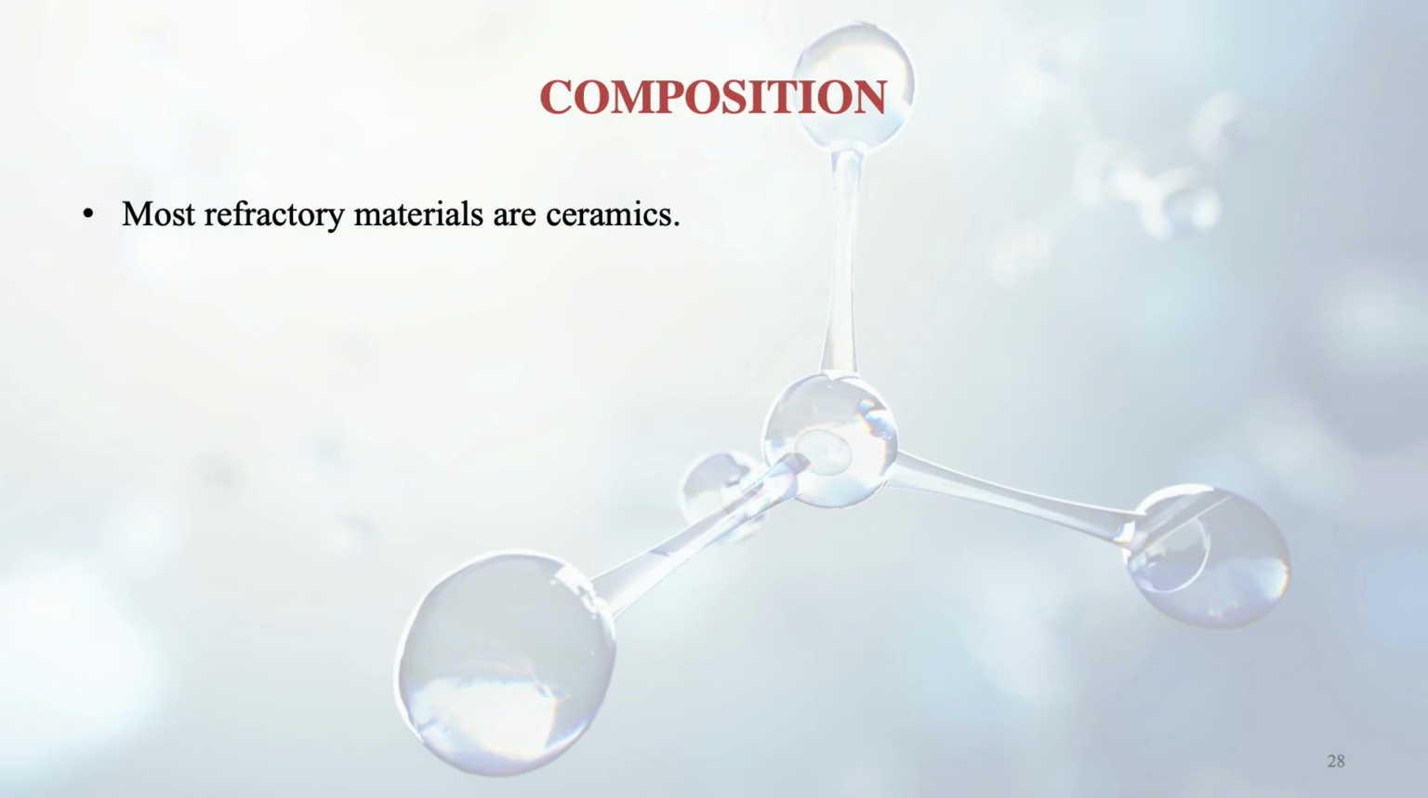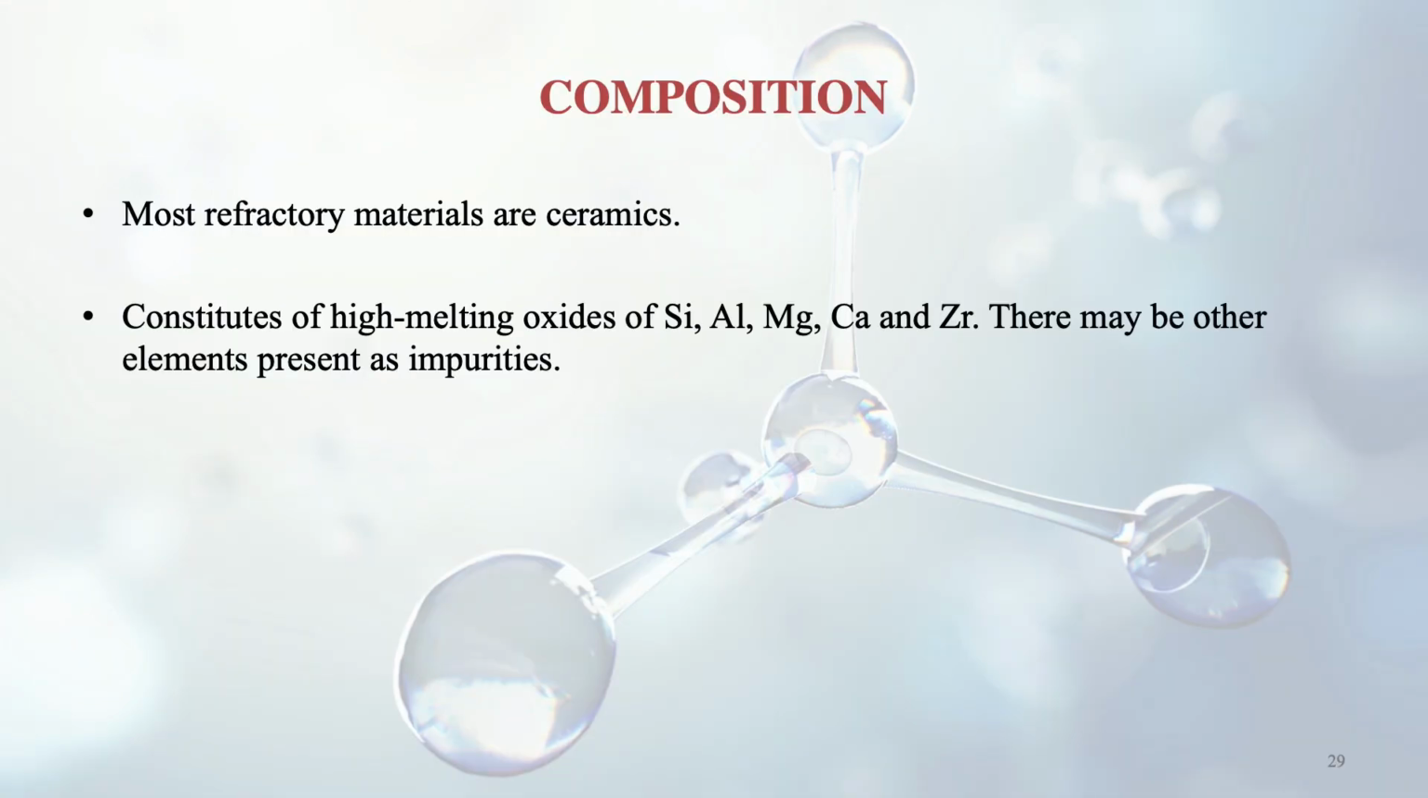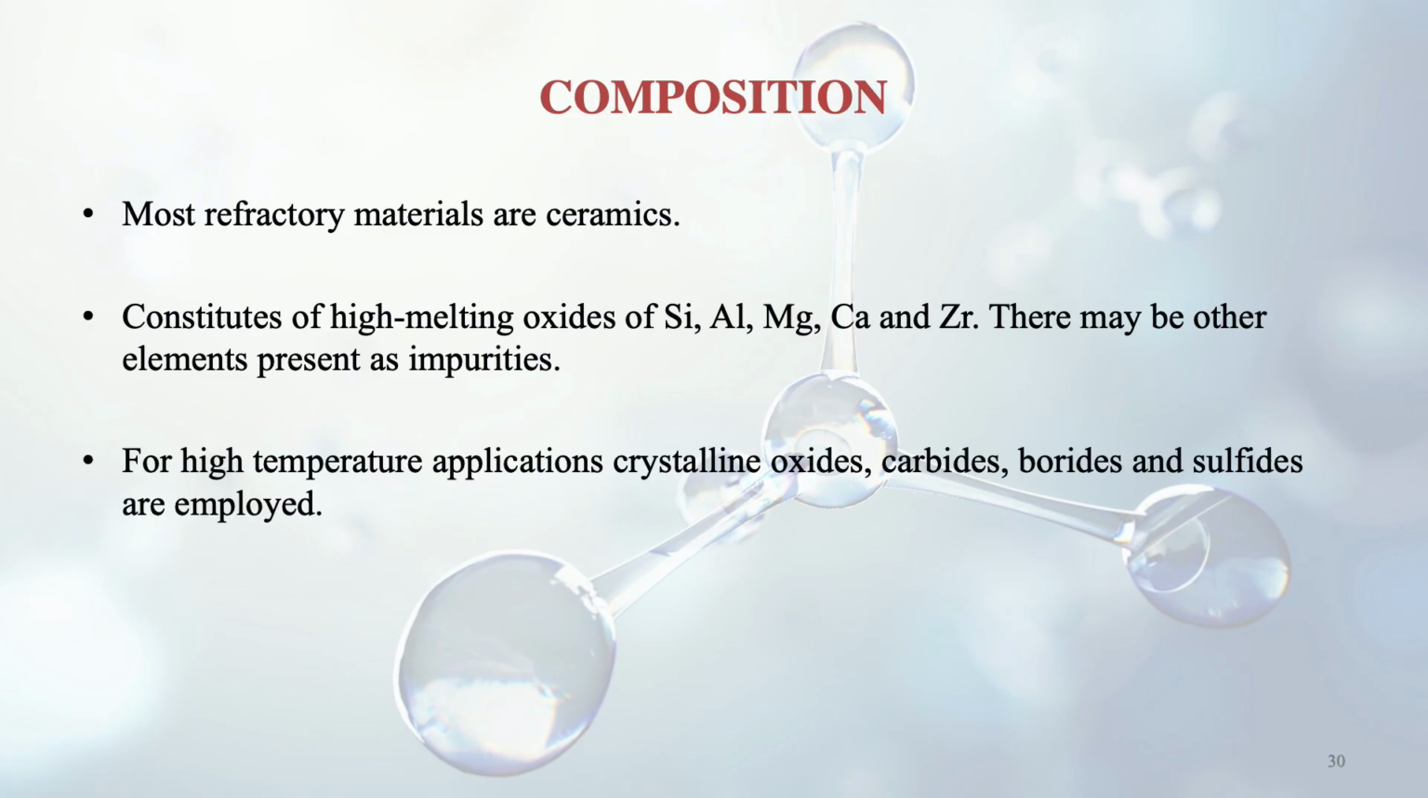So what is the composition of refractory materials? Most refractory materials are ceramics, like we have discussed ceramics and their subdivisions. They constitute high melting oxides of silicon, aluminium, magnesium, calcium and zirconium. I have told you these things earlier. There may be other elements also present as impurities. For high temperature applications, crystalline oxides, carbides, borides and sulfides are employed.